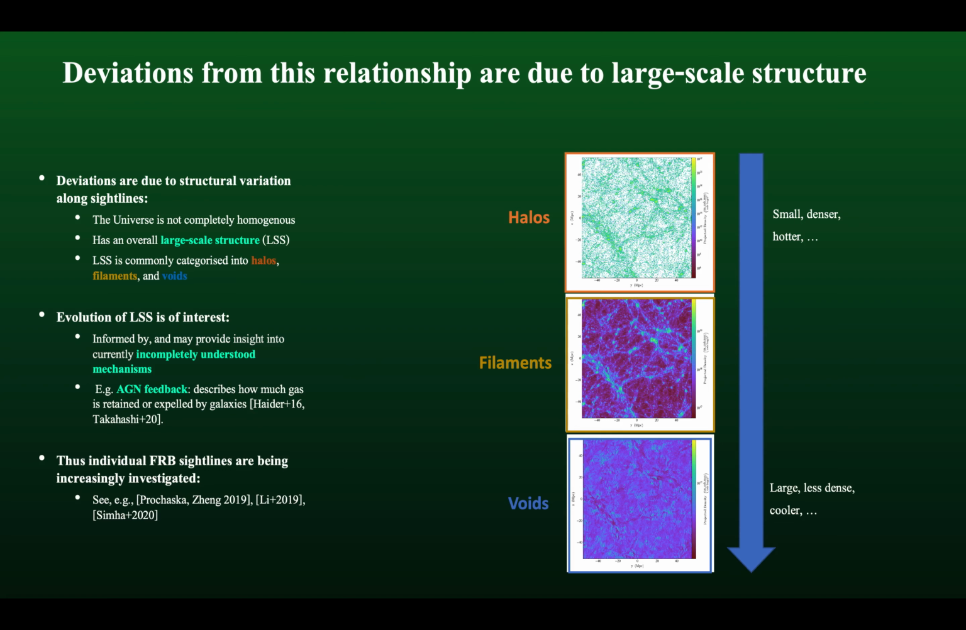And the evolution of large-scale structure with time is of interest because it's informed by and may provide insight into currently incompletely understood mechanisms, for example, AGN feedback. Therefore, individual fast radio burst sightlines are also being increasingly investigated.